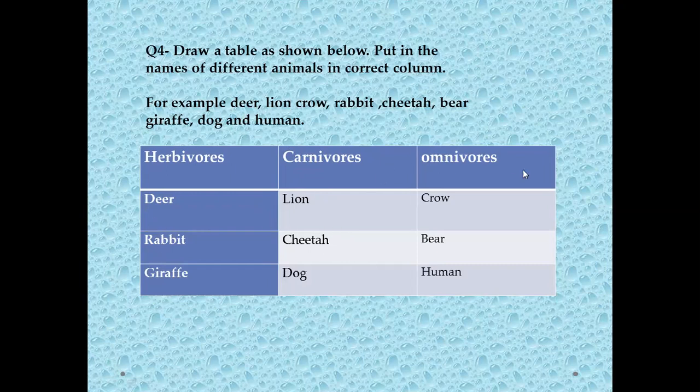Now, the next group is omnivores. The animals that eat both plants and meat will be in this group. So the examples are crow, bear, and human. Pick the crow, human, and bear from here and write them under the group of omnivores. Understood?